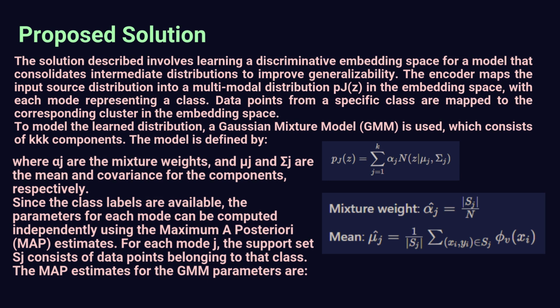To model the learned distribution, a Gaussian mixture model is used, which consists of K components. The model is defined by the given expression, where alpha_j are the mixture weights and mu_j and sigma_j are the mean and covariance for the components respectively. Since the class labels are available, the parameters for each mode can be computed independently using maximum a posteriori estimates. For each mode j, the support set S_j consists of data points belonging to that class. The MAP estimates for the GMM parameters are given.